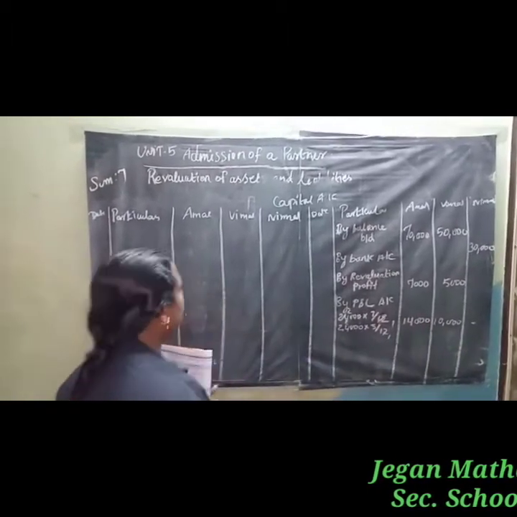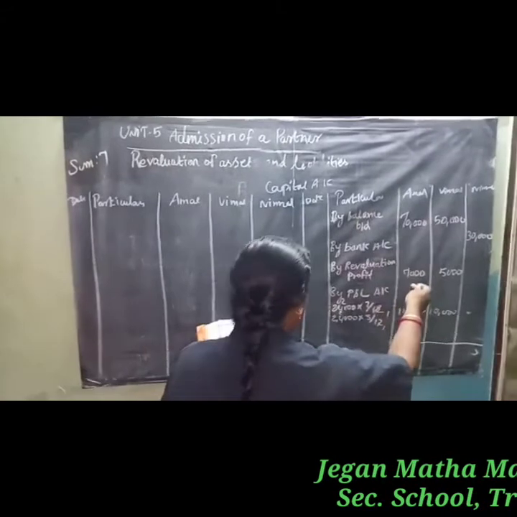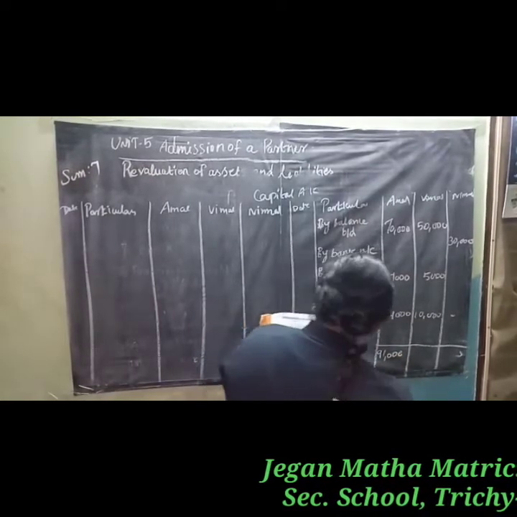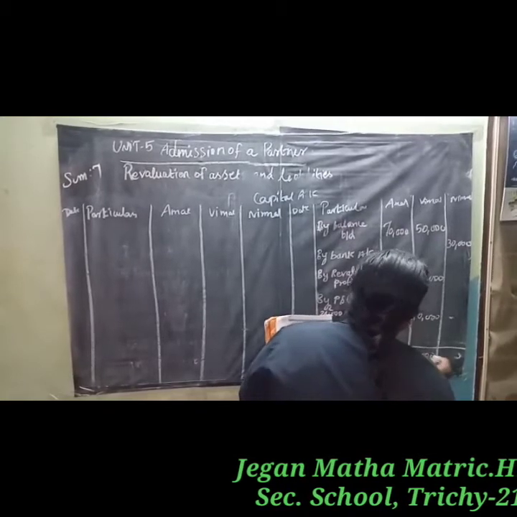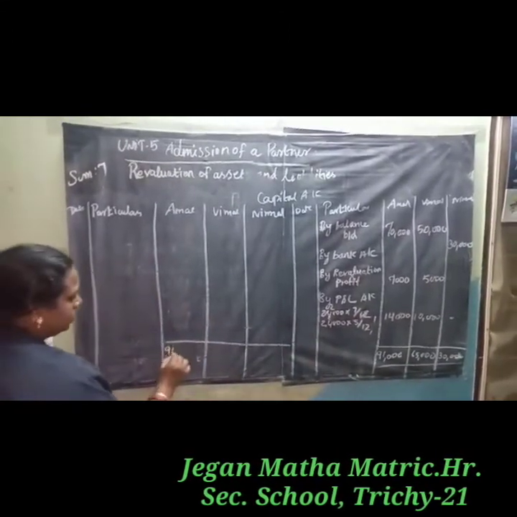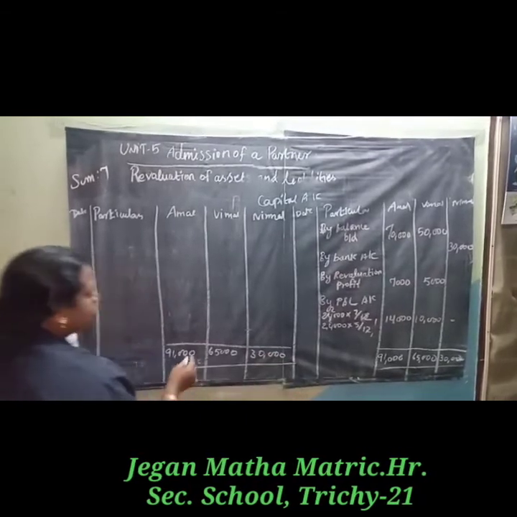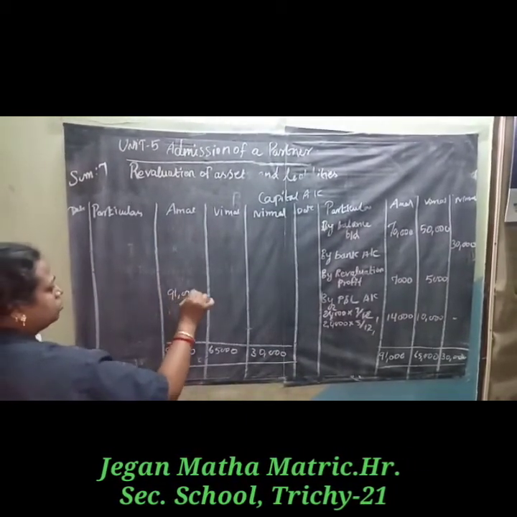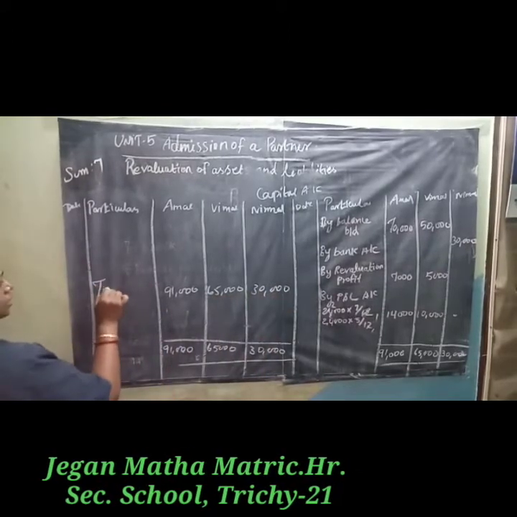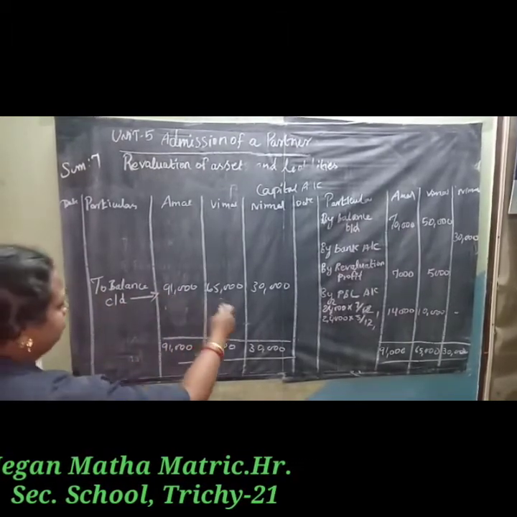Next, debit side, no items. So we have to add these amounts. 70,000 plus 7,000 plus 14,000 is 91,000 for Amal, 65,000 for Vimal, 30,000 for Nirmal. Debit side no items, so to balance carried down: 91,000, 65,000 and 30,000.